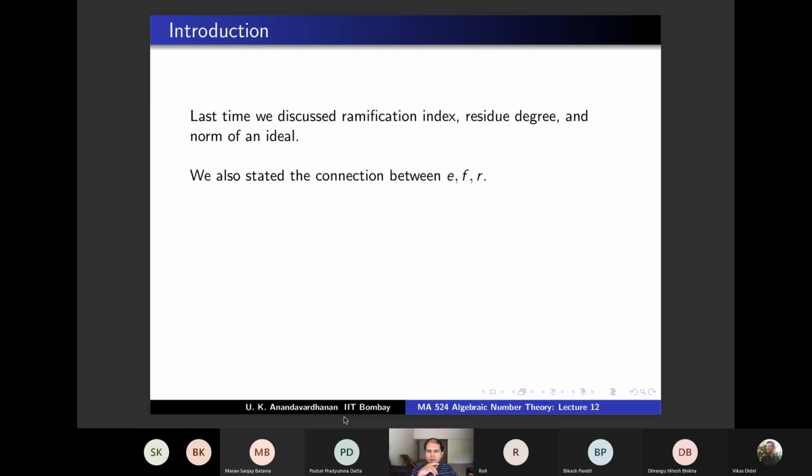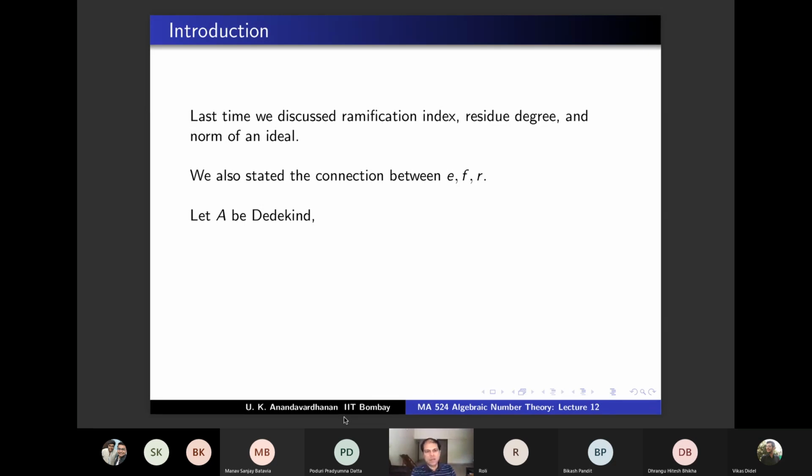Can one of you recall what was this beautiful result? If PB is P1 power E1, P2 power E2, etc., PR power ER, then the EIs, FIs, and the degree of L over K are connected nicely, right? This is where we stopped last time. The degree of L over K is the sum of all these EI times FI.